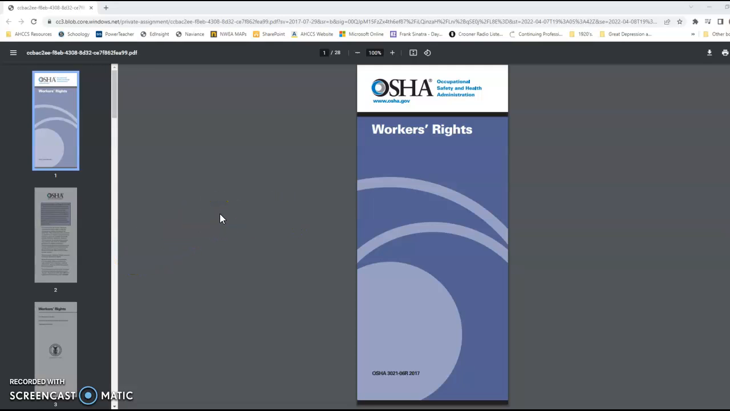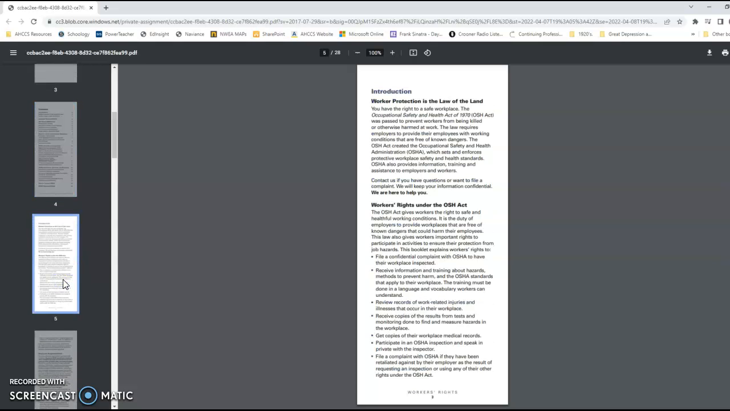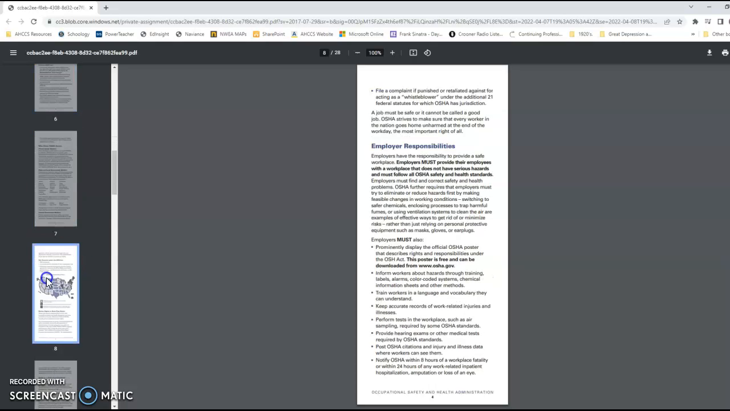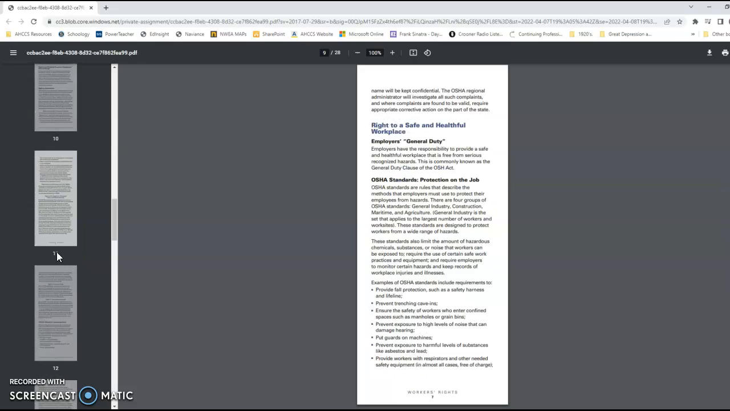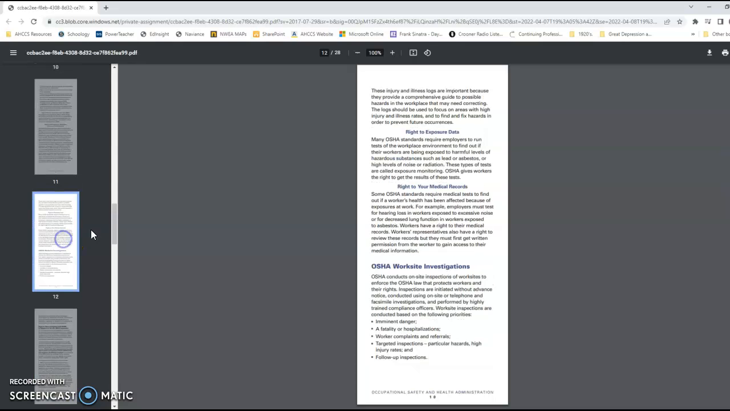So what you're going to be doing here is looking at the OSHA, or Occupational Safety and Health Administration, Workers' Rights brochure. You'll see there's a lot of information here, but the WebQuest will help guide you through this little brochure that OSHA provides to people. It tells you about your rights as a worker, what some of the laws are that are in place to protect workers, and what some other legal requirements are that fall under OSHA as well. So take your time reading through this, all right?